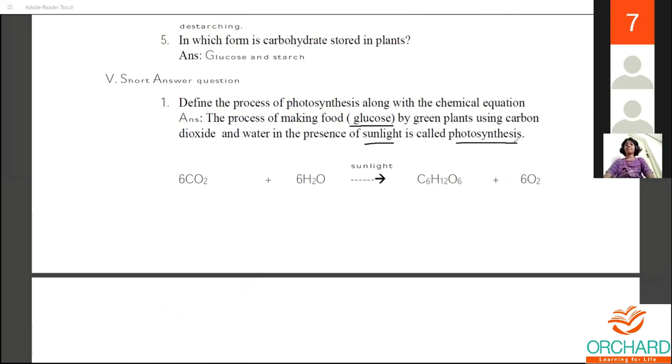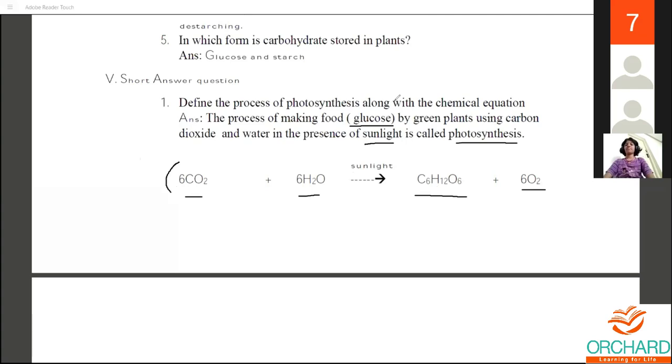Along with it, you're supposed to write the chemical equation, that is 6CO2 plus 6H2O in the presence of sunlight and chlorophyll gives C6H12O6. Okay, so this will be the first question: define the process of photosynthesis along with the chemical equation.